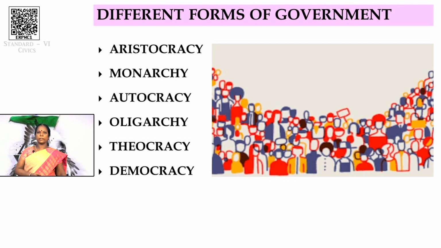The next is theocracy. What is theocracy? It is a system of government ruled by priests in the name of a god. The main object of theocracy is to spread the religion throughout the world. The last is democracy, the system of government by the people. In Tamil we say Jananayagam. Have you understood the different forms of government? They are aristocracy, monarchy, autocracy, oligarchy, theocracy, and democracy.